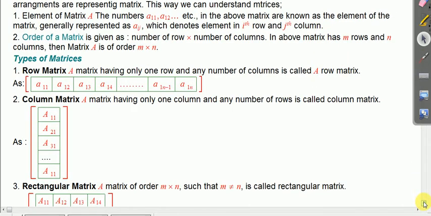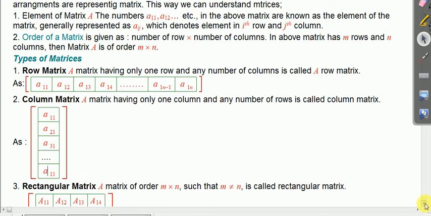Next is a column matrix. A matrix which has only one column and may have one row or two rows or three, it hardly matters. There is no restriction on the rows, but it must have only one column. That will be known as a column matrix.